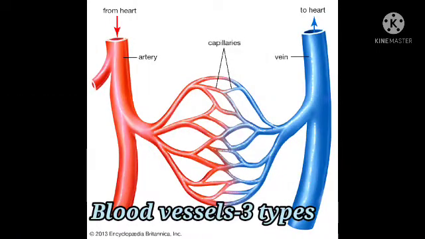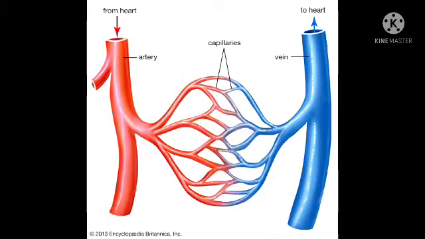Blood vessels. There are three types of blood vessels. First one is arteries, which carry oxygenated blood from the heart to all the body parts except the pulmonary artery. Second one is veins. Veins carry deoxygenated blood from all parts of the body to the heart except the pulmonary vein. And the third one is capillaries.